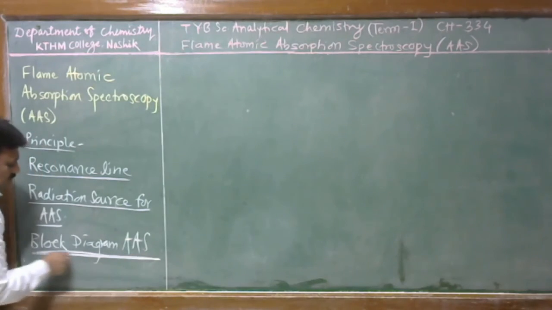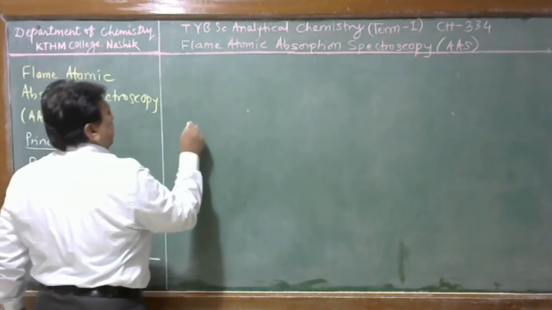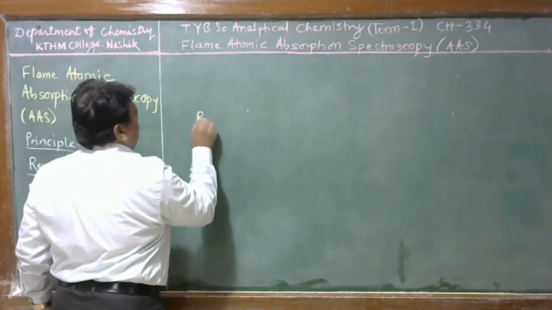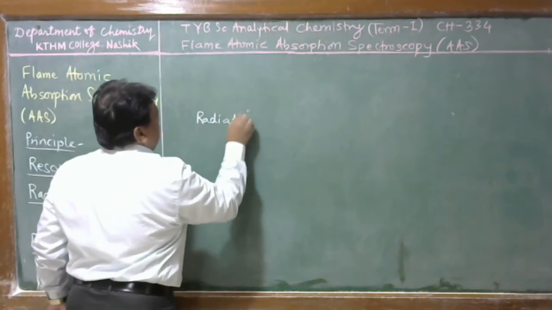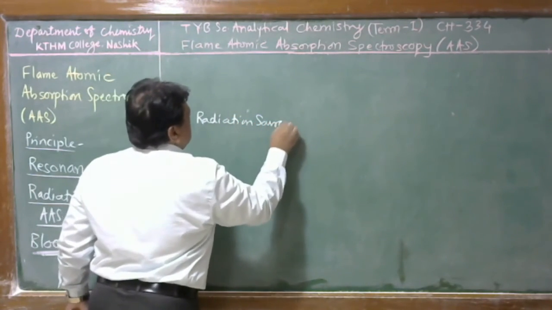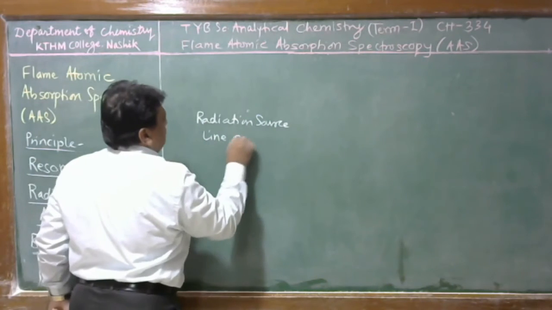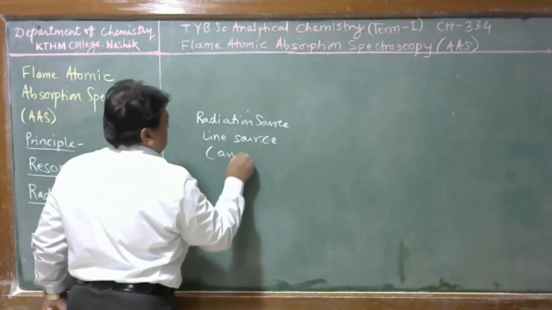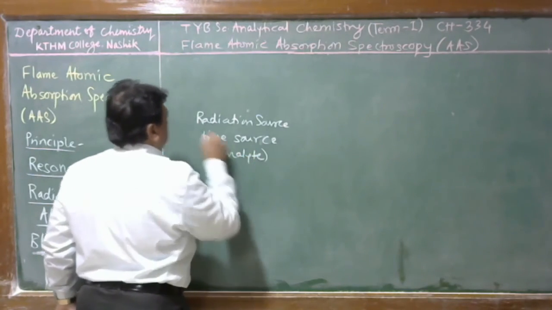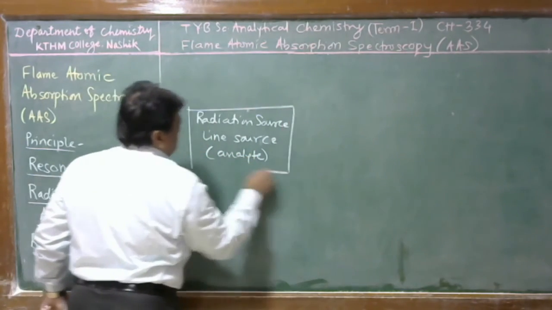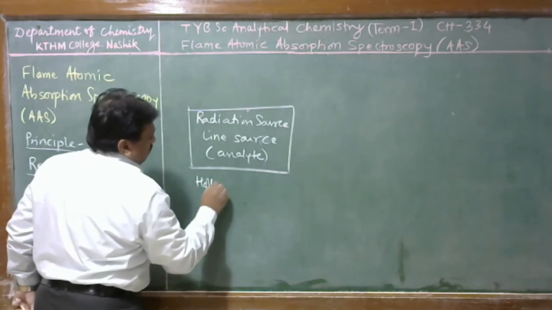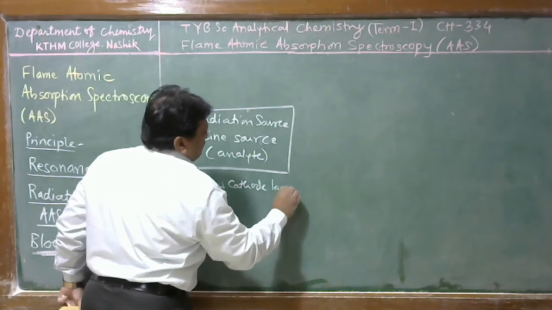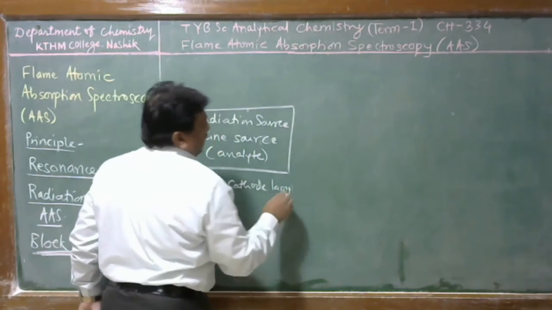With the block diagram, we discuss the working of atomic absorption spectroscopy. In atomic absorption spectroscopy, there is a radiation source. This is also called a line source, and it is made up of the analyte which is present in the flame. This radiation source is called a hollow cathode lamp.